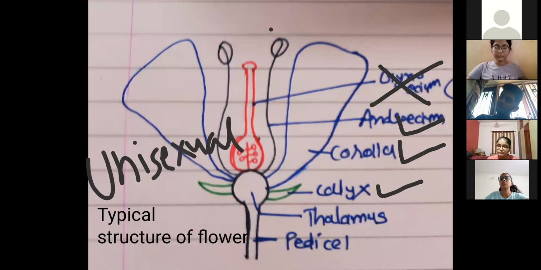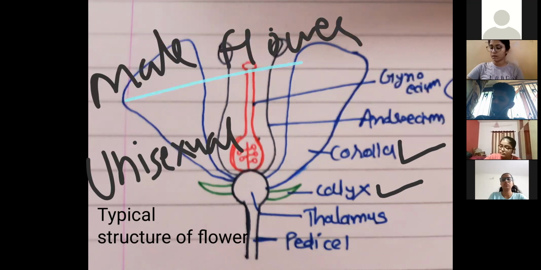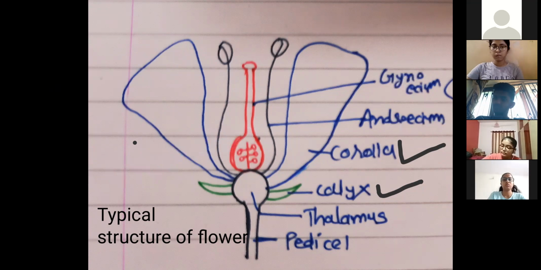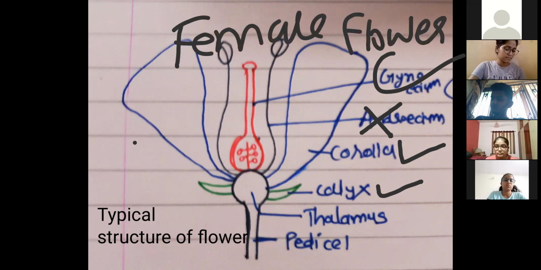Here particularly, when androecium is present, we call it a male flower. The same happens with gynoecium: androecium is absent but gynoecium is present. Again we use the term unisexual flower, but here we call it a female flower, depending on which whorl is present.